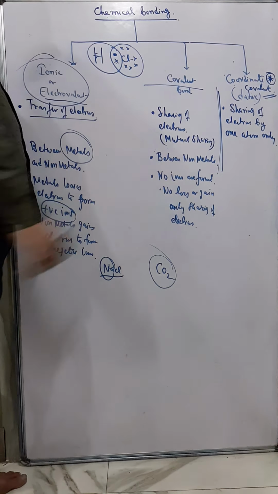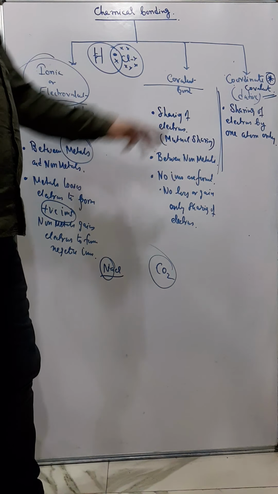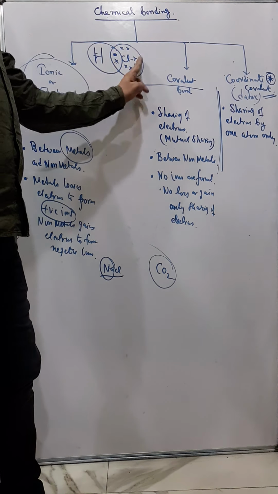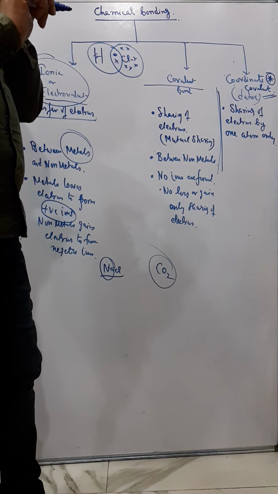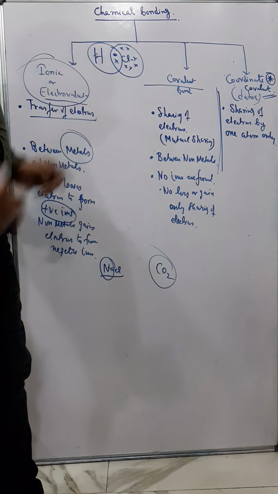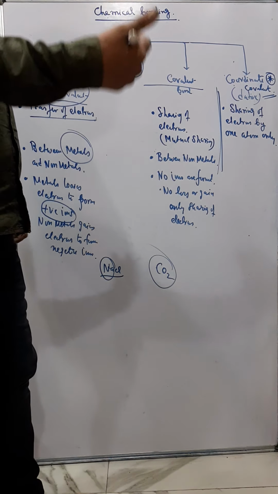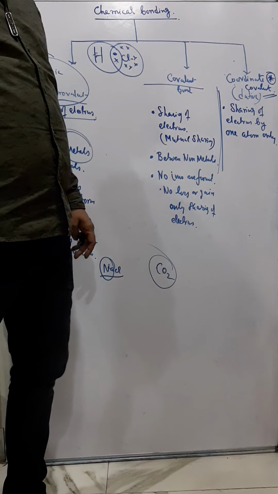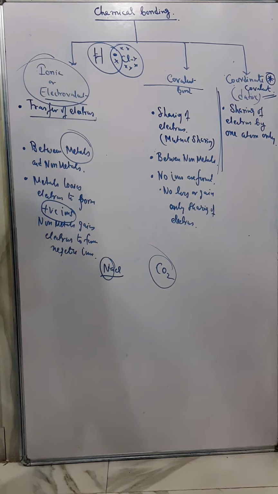Both are sharing. So that's covalent bond. But coordinate bond means that out of the two atoms, only one will share its electron to the other, but the other will not share. And that is known as coordinate covalent bond, or also known as dative bond. Okay, we'll go through it later.